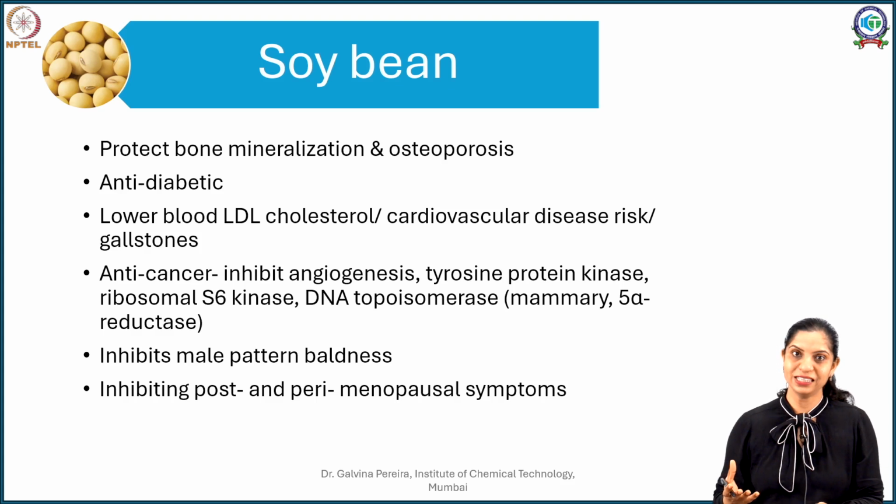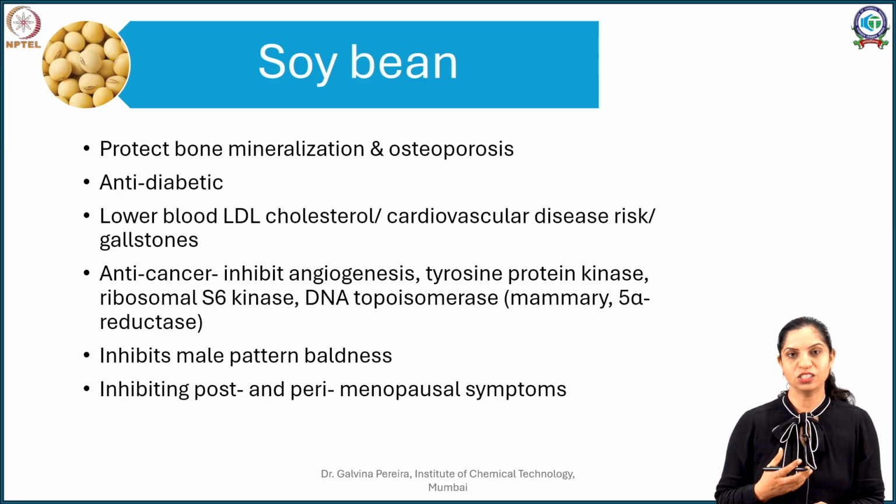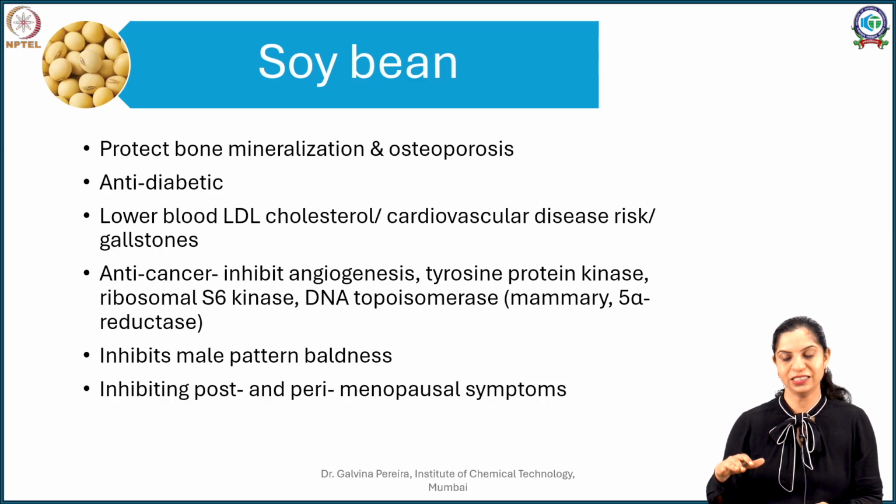Now in males it is also beneficial and it is known to inhibit male pattern baldness. Consuming soya products has also been proven beneficial, especially in post-menopausal or perimenopausal conditions such as hot flashes. So it controls that, it regulates it, it acts as an estrogen mimetic and hence is proven beneficial for you.